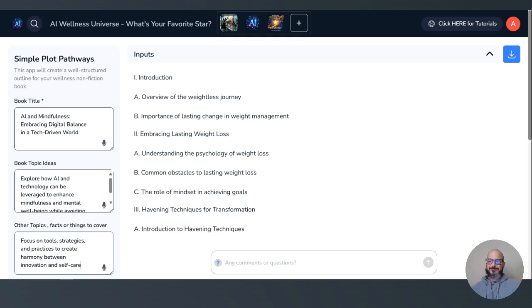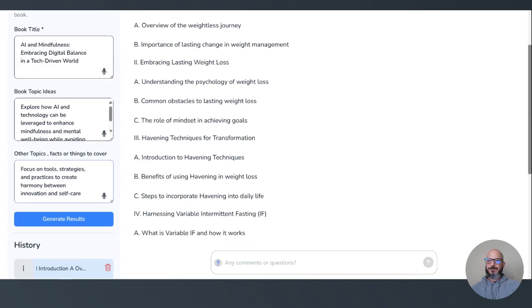So book title, plug this in. We're doing AI and mindfulness, embracing digital balance in a tech-driven world. That's pretty appropriate for the AI wellness universe, I'd say. Book topic ideas: explore how AI and technology can be leveraged to enhance mindfulness and mental well-being while avoiding digital burnout. And other topics, facts, or things to cover: focus on tools, strategies, and practices to create harmony between innovation and self-care.